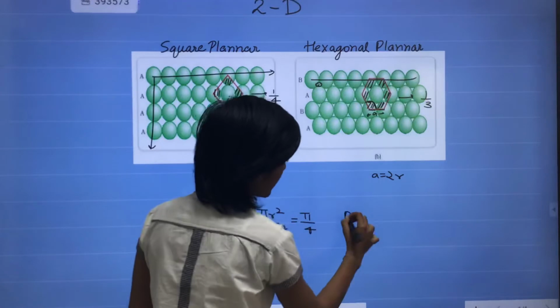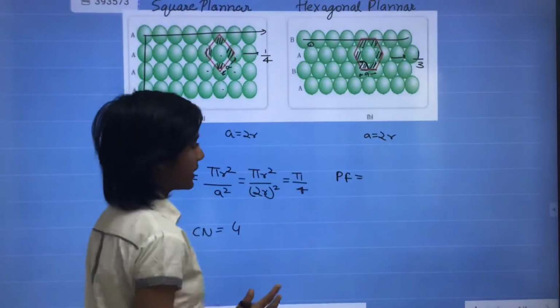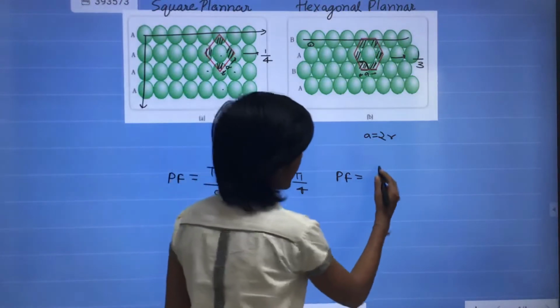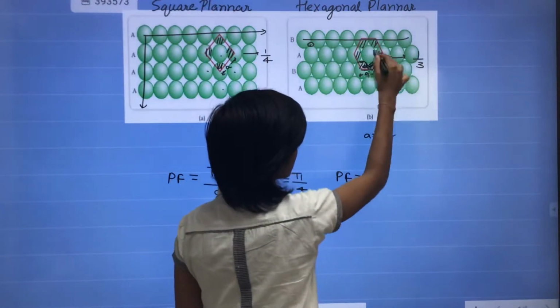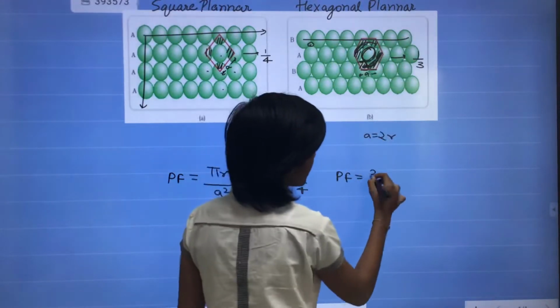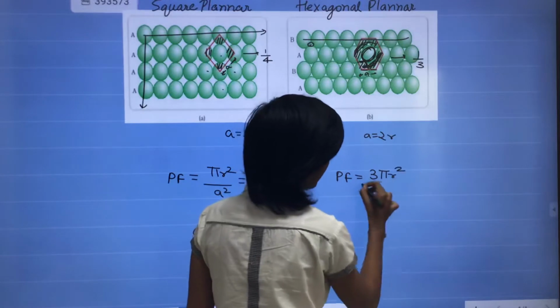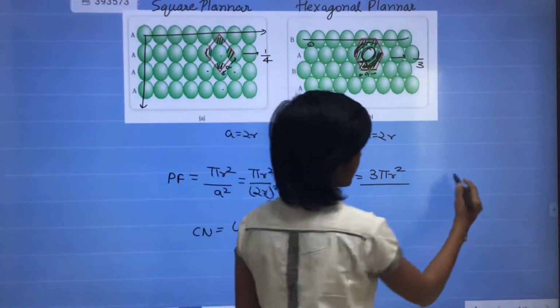And if we talk about the packing fraction, this is pi r square, and this is again pi r square, which is 3 pi r square upon the area of the hexagon.